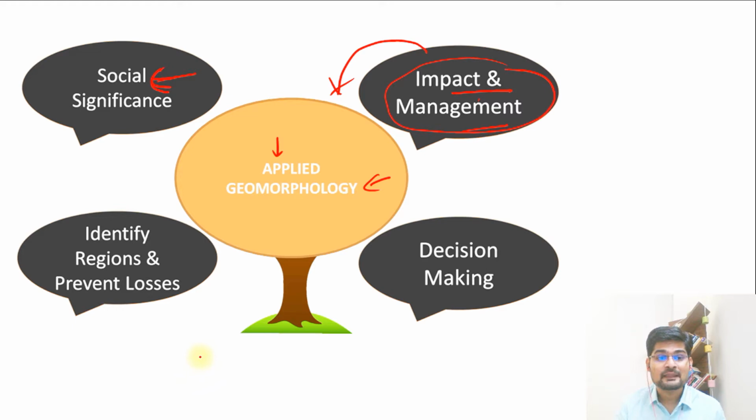Remember, that is important. Apart from that, identification of these regions and preventing losses are important for us as planners. So for planning of human society, for city planning, urban planning, rural planning and environmental planning, all these plannings and identification of these regions are needed for better execution of plans. That is where it is important to understand applied geomorphology.